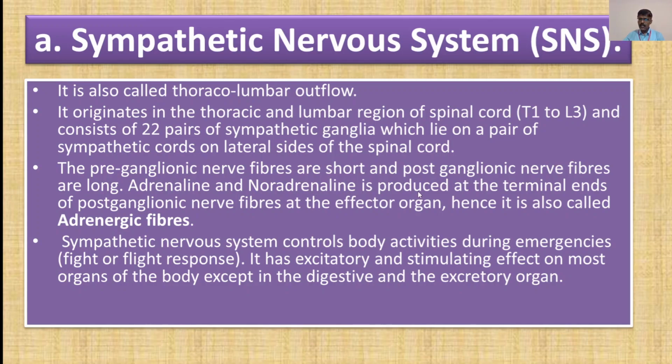Adrenaline and noradrenaline are produced at the terminal ends of postganglionic nerve fibers at the effector organ, hence they are also called adrenergic fibers. Here, the sympathetic nervous system controls body activities during emergencies, that is the fight or flight response, or fight or runaway response. It has an excitatory and stimulating effect on most organs of the body except the digestive and excretory organs. Now, this was about the sympathetic nervous system or SNS.